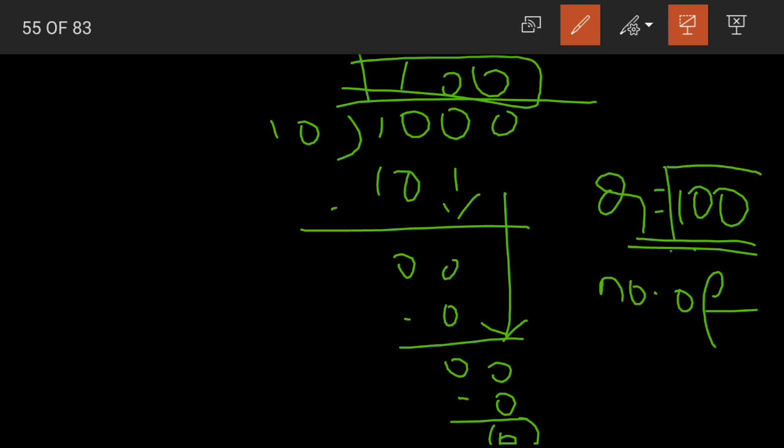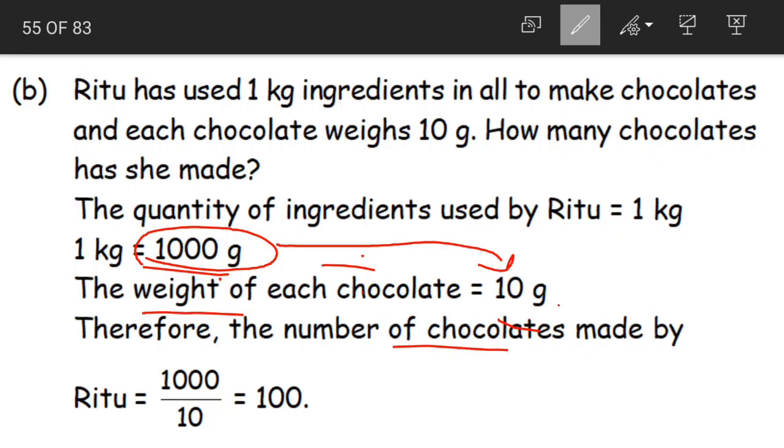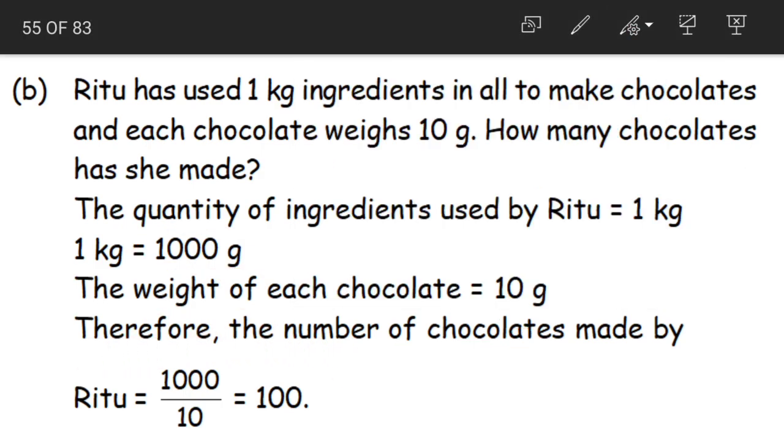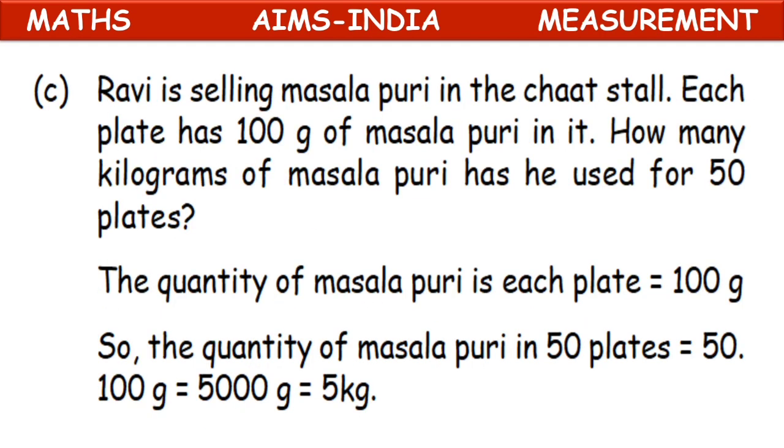Ritu has made now 100 chocolates of 10 grams each. Therefore, the number of chocolates made by Ritu is equal to 1000 divided by 10, that is equal to 100.